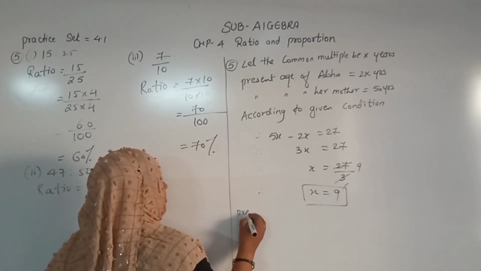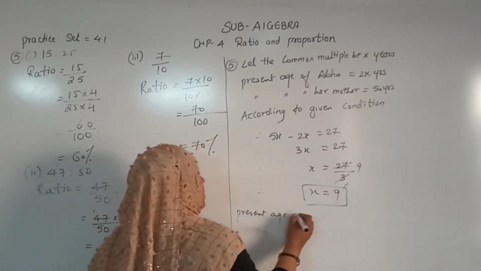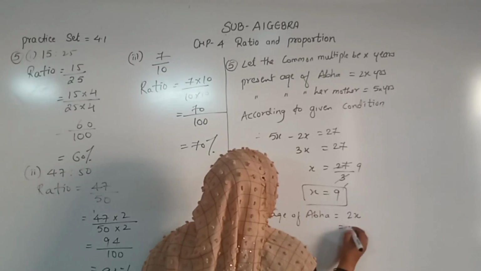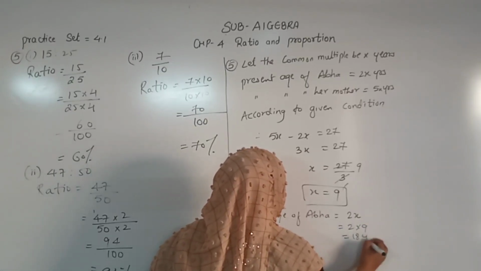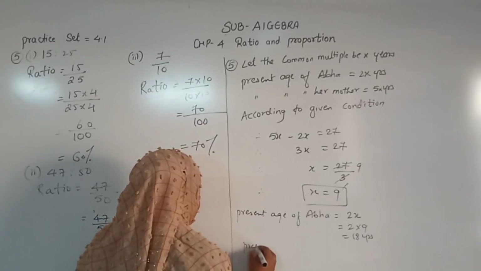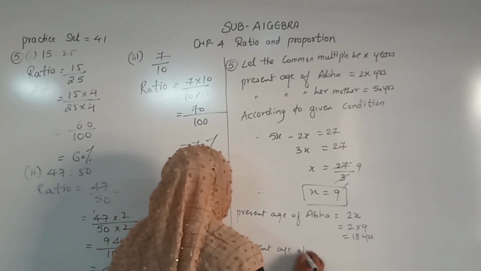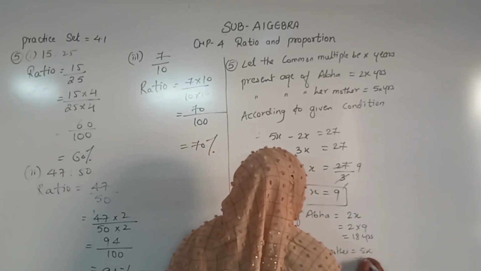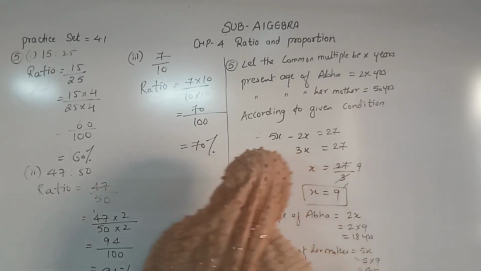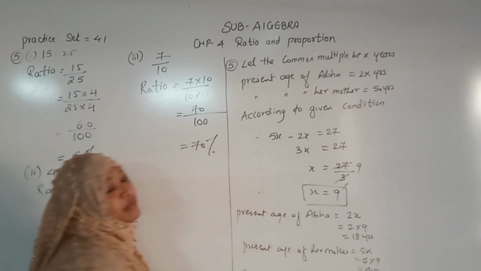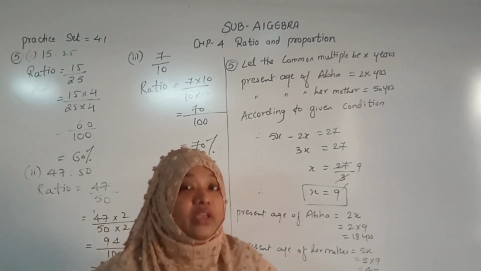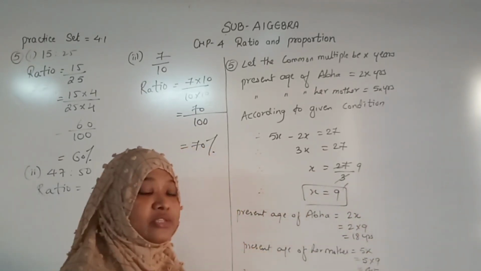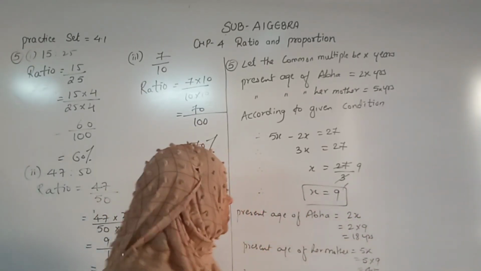Now you are going to take the present age of Abha. That is क्या था? 2x. So 2 into 9. 2 nines are 18 years. The next again statement. Present age of her mother. That is 5x. So 5 into 9. 5 nines are 45. Last but not the least, आपको स्टेटमेंट बहुत कंपल्सरी है. हमेशा आपको बोलती हूँ स्टेटमेंट लिखो. आप how you want to write? The present age of Abha is 18 years and the present age of her mother is 45 years.